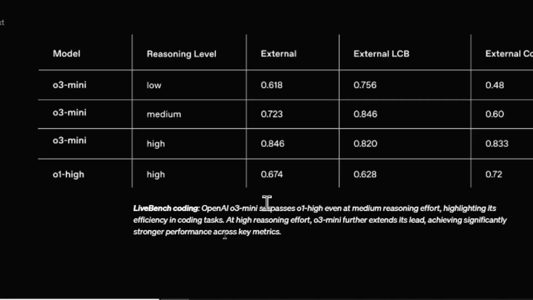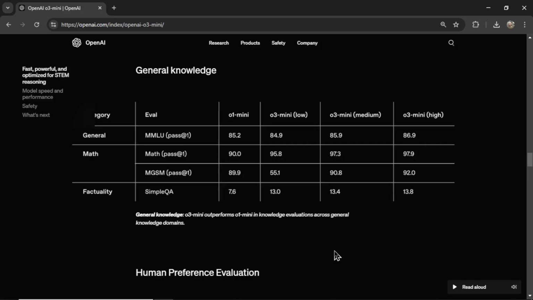In LiveBench coding, the two rows I want you to look at are the bottom two, o3 Mini High and o1 High. And we can see that o3 Mini High outperformed o1 High in every benchmark. Here we have general knowledge. We don't see a comparison with the o1 model, just o1 Mini, but o3 Mini High wins in every category.